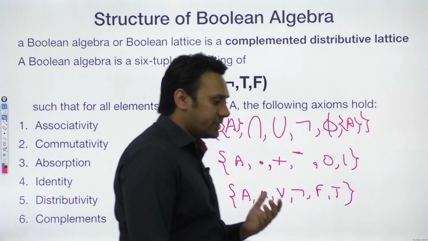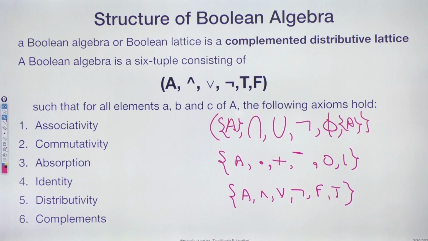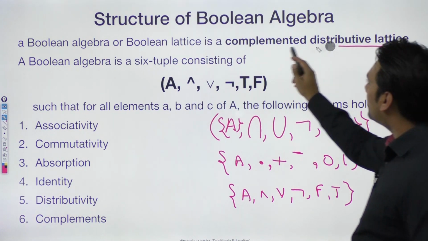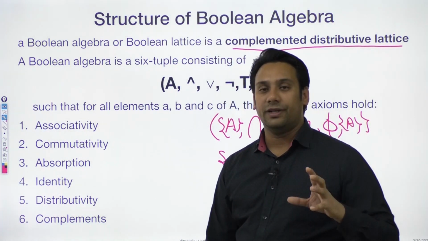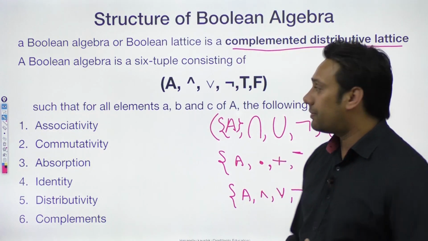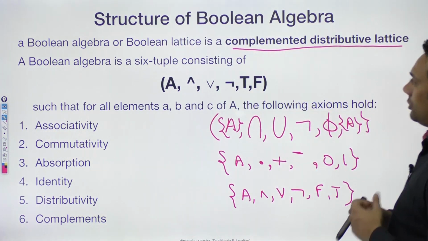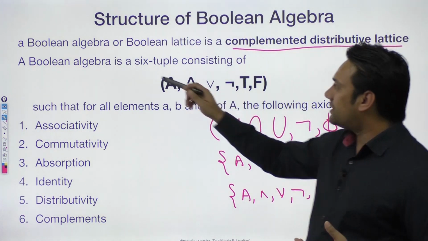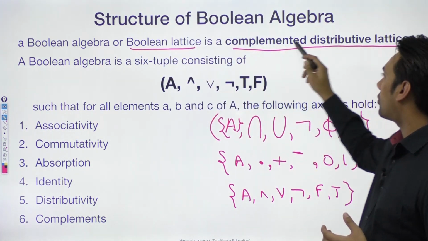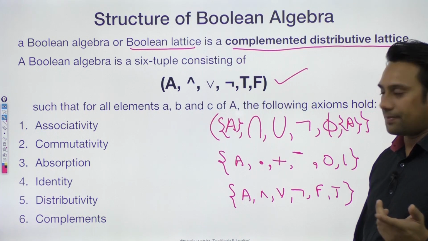So what is a Boolean algebra? Boolean algebra is a complemented distributive lattice. So what is this distributive lattice? We are going to look at it in a lot of depth in discrete mathematics. जब हम discrete mathematics पढ़ेंगे तो उस समय पर हम इन सभी चीज़ों को बहुत in depth में study करने वाले हैं. So what is a Boolean algebra? A Boolean algebra or a Boolean lattice is a complemented distributive lattice which is having these 6 tuples.